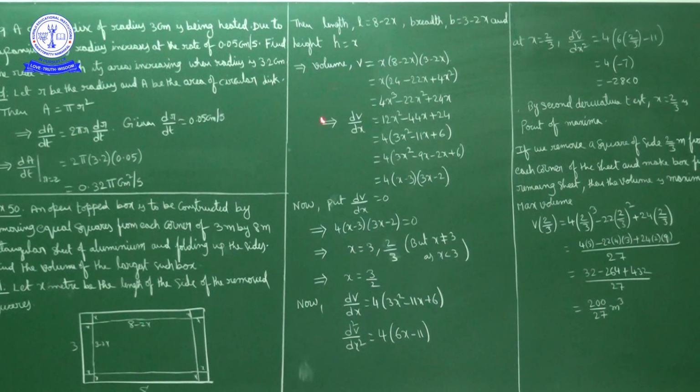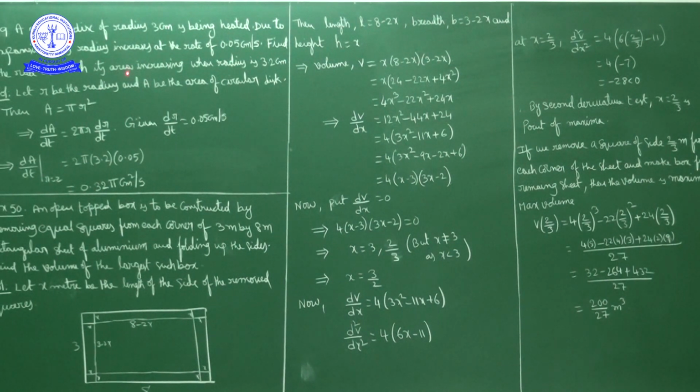Now find the rate at which its area is increasing. We have to find the rate of change of area when the radius is 3.2 centimeter. What we have to find?